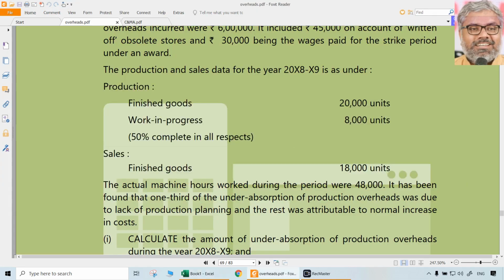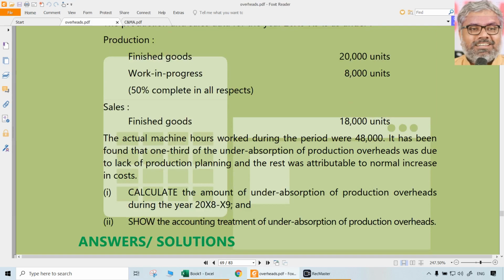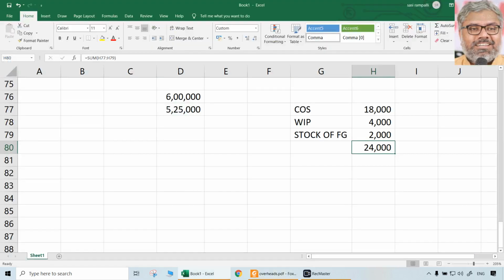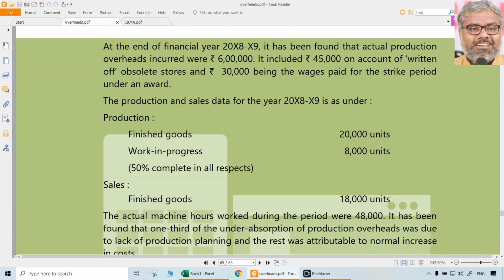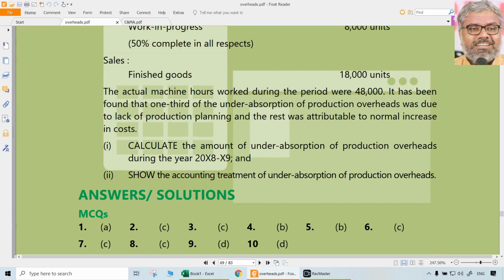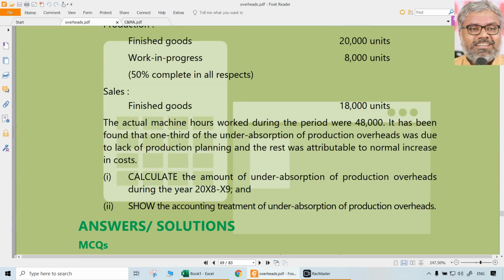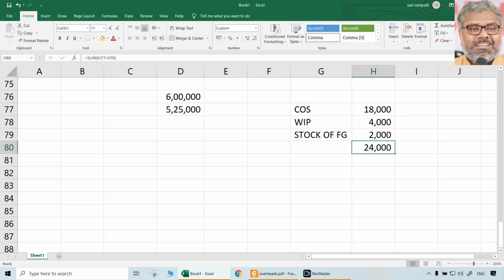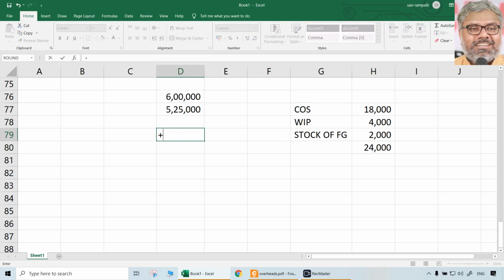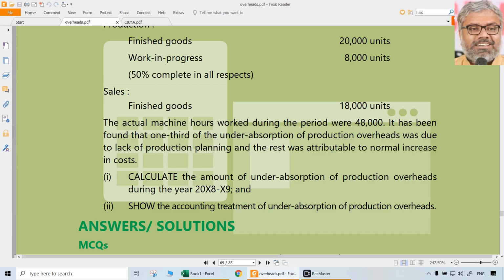Total is 24,000. Anyway, I still did not get the actual overheads and absorbed overheads. Actual overheads we got already. Actual overheads is 5,25,000. Absorbed overheads on the basis of machine hour rate of 10 rupees is given, but how many machine hours actually worked? The actual machine hours worked during the period are 48,000. So 48,000 into 10 rupees means absorbed overheads will be 4,80,000.